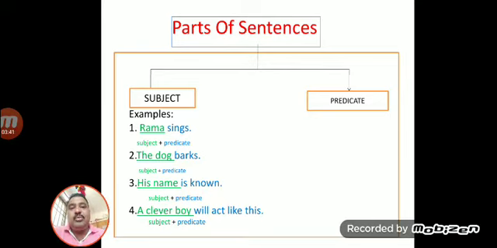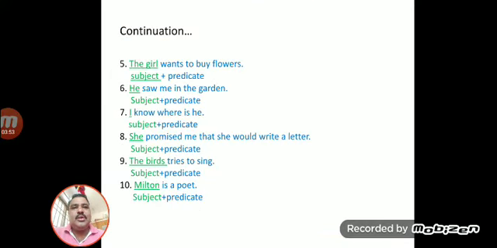A clever boy is a subject, will act like this is a predicate. Predicate always starts from the verb. The girl wants to buy flowers: the girl is a subject, wants to buy flowers is a predicate.